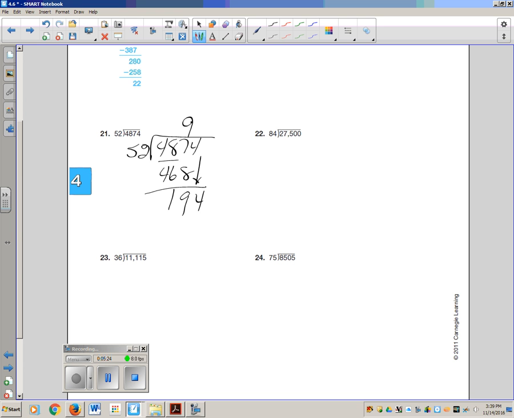52 into 194 goes 3 times. 3 times 52 is 156. Subtract. Regroup. 38. And that is your remainder. So this is what I want you to write as a fraction. So 38 over 52. Yes, we could reduce that, and we probably should. Divide both by 2, you get 93 and 19 over 26.